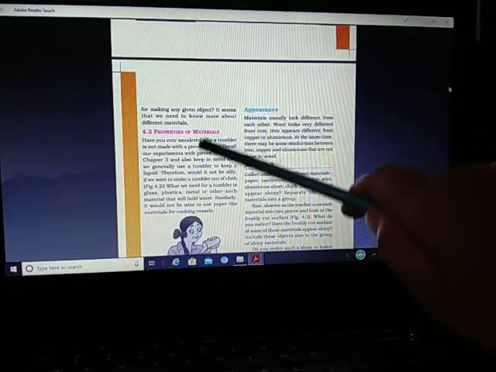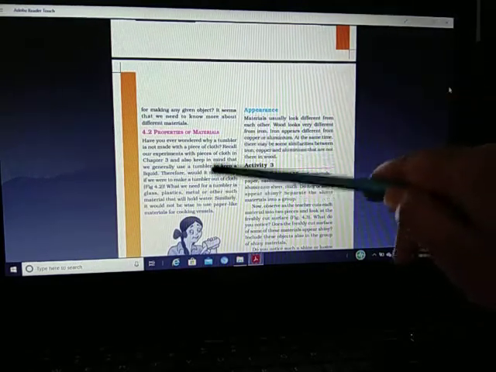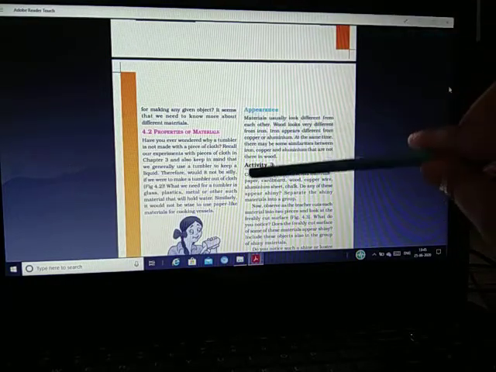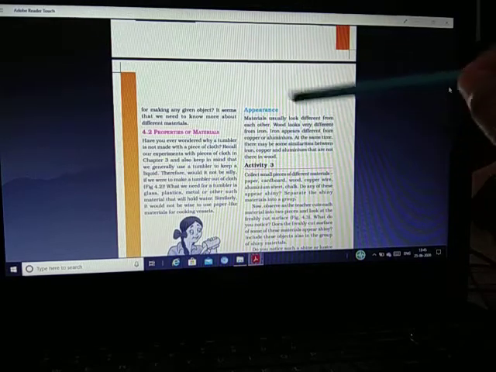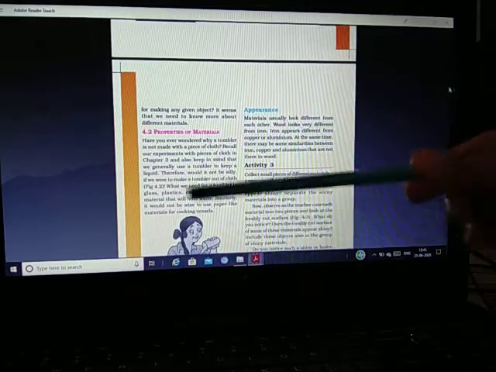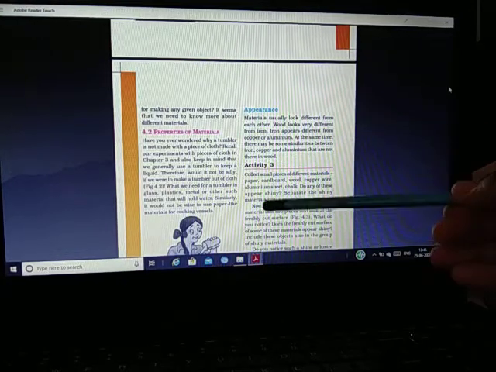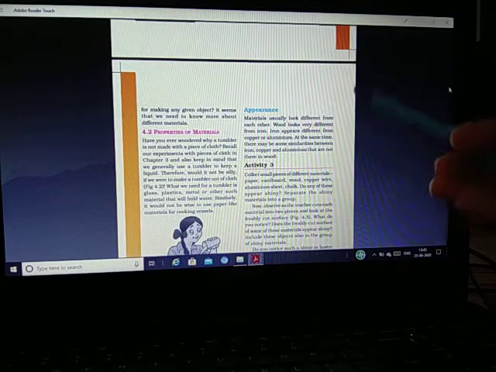So recall our experiment with the piece of cloth in chapter 3, and also keep in mind that we generally use a tumbler to keep a liquid. Therefore, would it not be silly if we were to make a tumbler out of cloth? Here it is written why we are not making a tumbler with a piece of cloth.